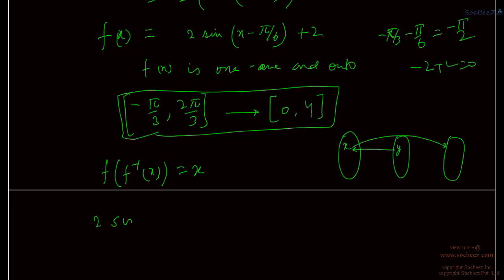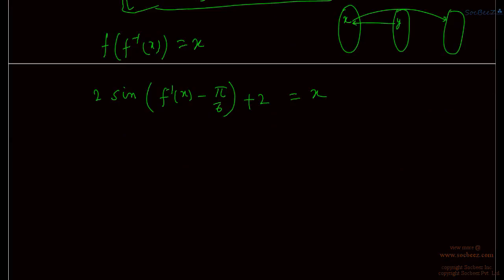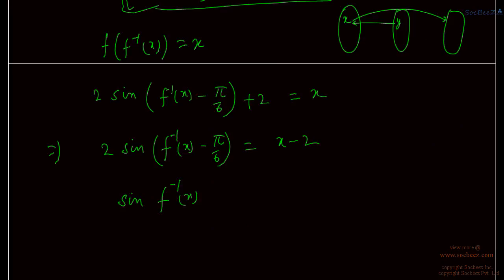So we have 2 sin(f inverse x minus pi by 6) plus 2 is equal to x, isn't it? Or if we further simplify this, then 2 sin(f inverse x minus pi by 6) is equal to x minus 2, or we have sin(f inverse x minus pi by 6) as (x minus 2) upon 2.